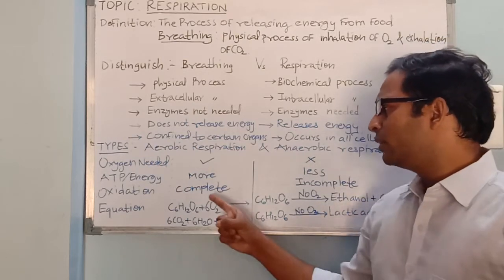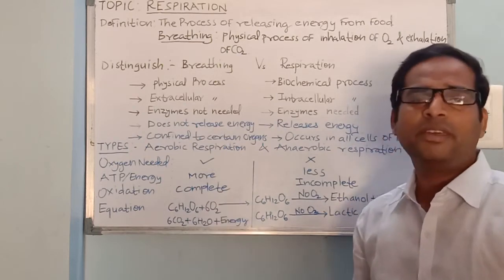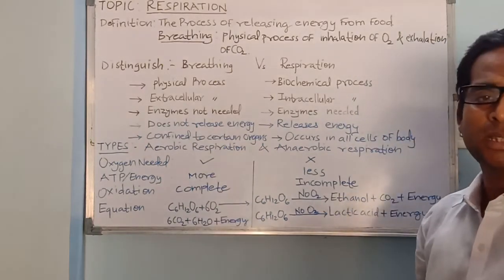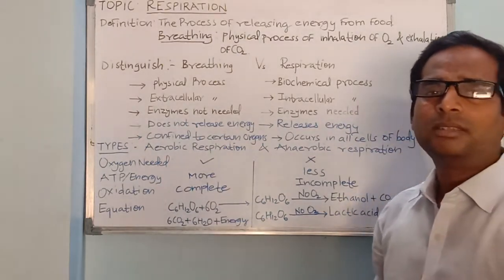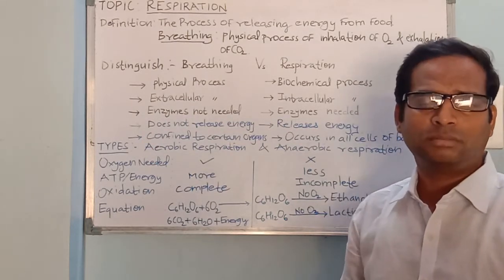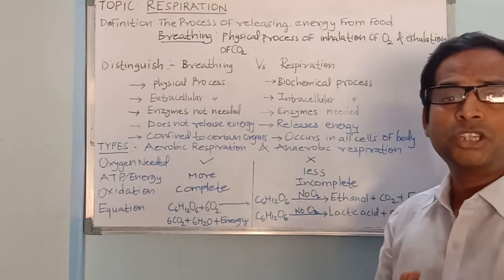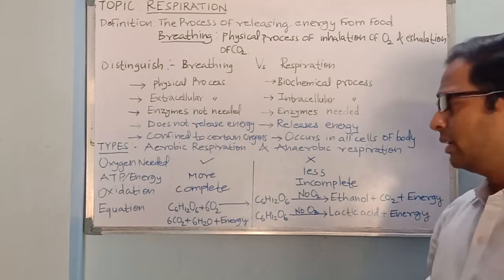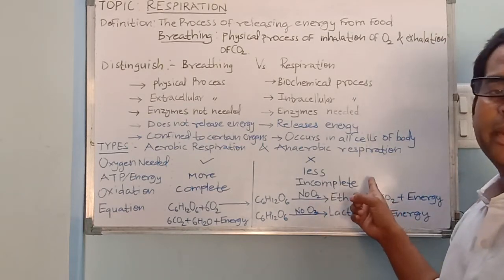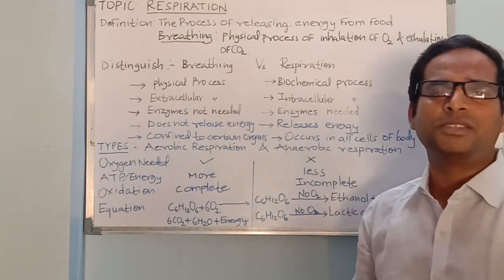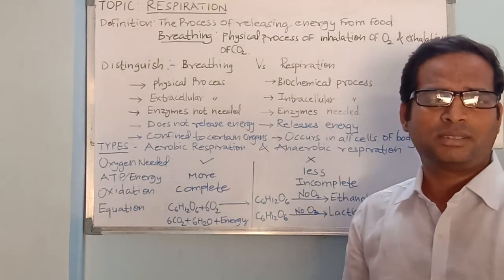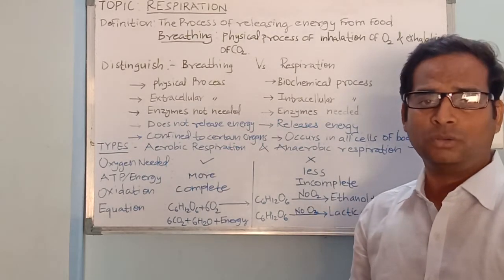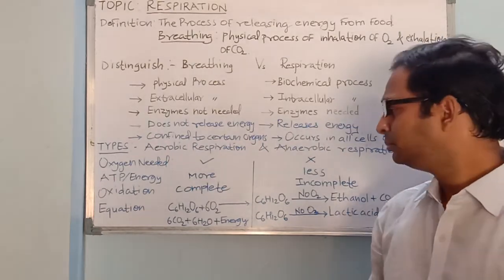Then when you talk about aerobic respiration, why is more energy released? Obviously because there is complete breakdown of the food. There is complete oxidation of the substrate. And in anaerobic respiration, why are only 2 ATPs generated? The reason is there is incomplete breakdown of the substrate or food.